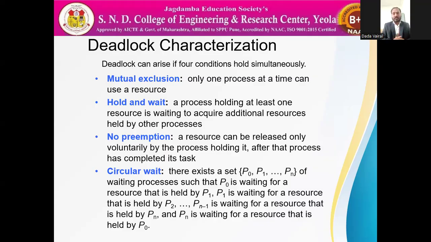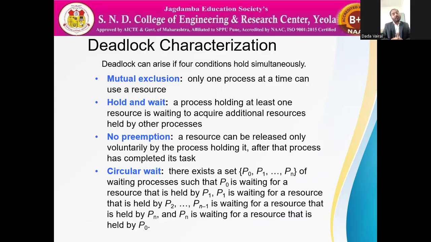First is mutual exclusion. Mutual exclusion means two processes want the same resource. Suppose P1 wants resource R1, and P2 also wants resource R1. Both processes mutually want one resource. Such a situation can lead to deadlock. Second, hold and wait. Some processes are holding some resources and are waiting for another resource.